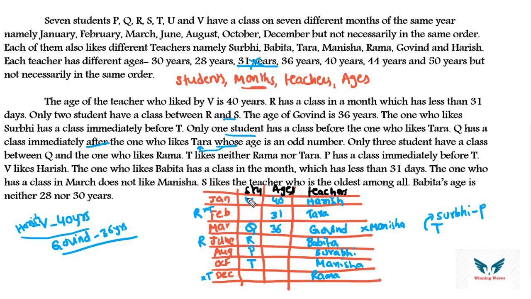So R, 2 persons, S, no chance. In the upward, put in the downward, R, 2 persons. So here you can put S. Okay, so P, Q, R, S, T, U is missing, U, V. So we have got the students also. Now we have left with only ages.